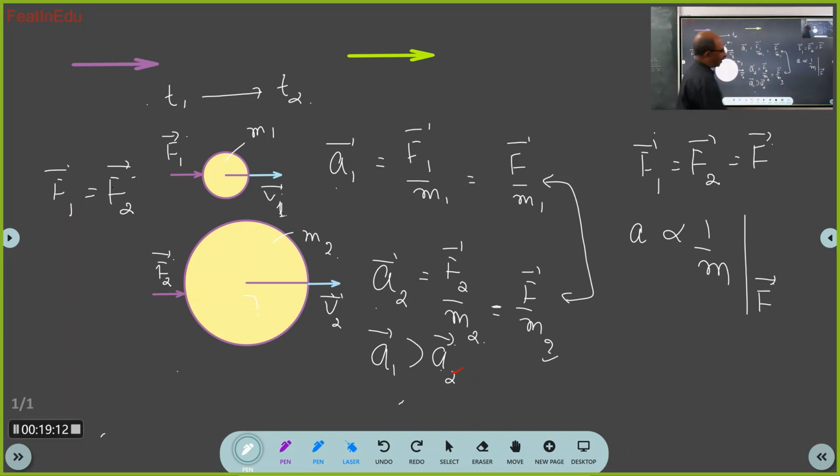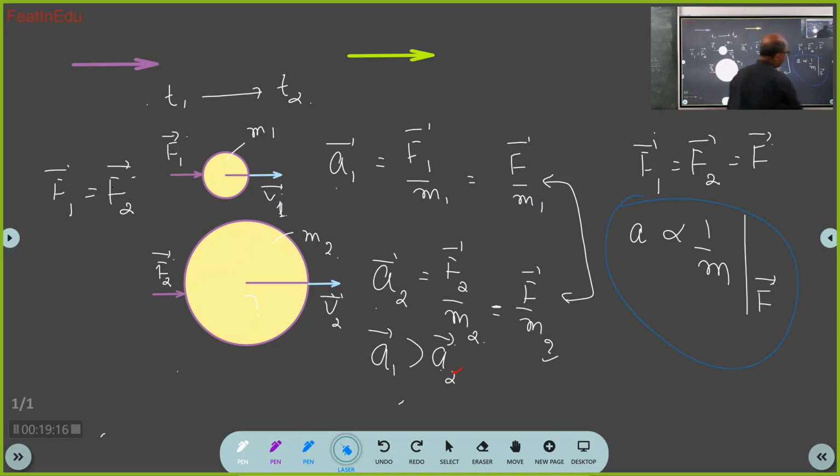Yes, this is the final conclusion. Okay? The conclusion is this. I told all this because of this. Acceleration is inversely proportional to mass, provided force is the same. The idea of this is what? You can take different masses, M1, M2, M3. Take different masses, and you apply the same force to all the masses. What will you see? Different accelerations. Got it? That is what it is telling.